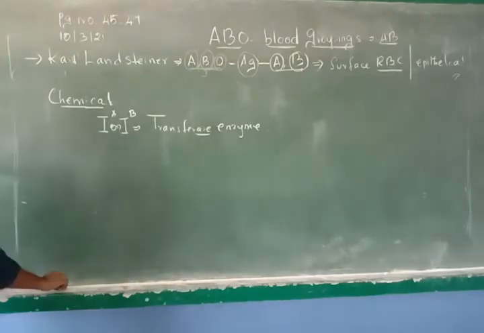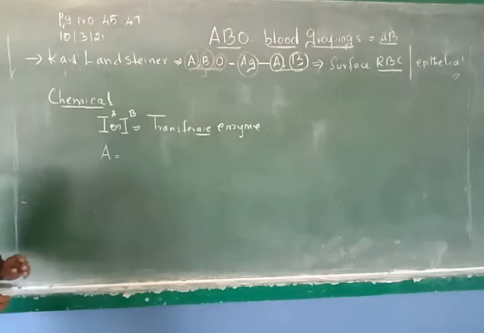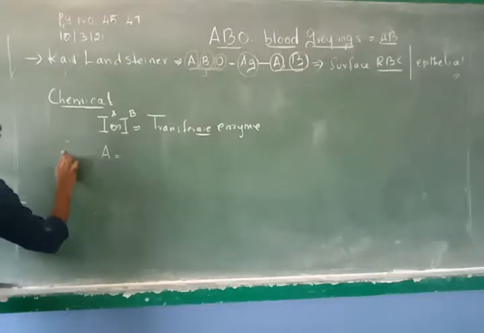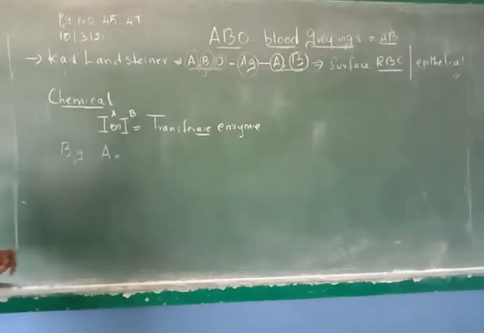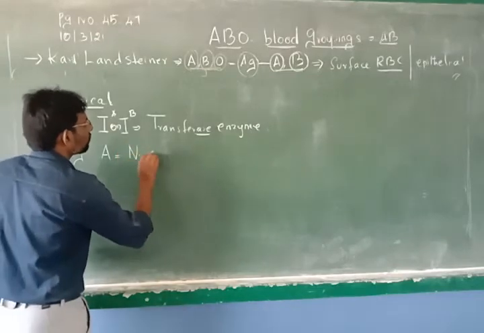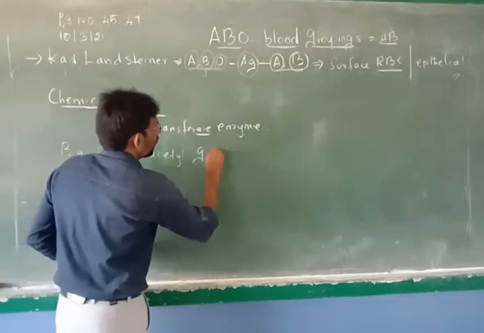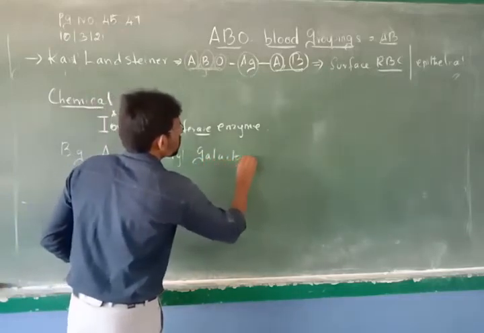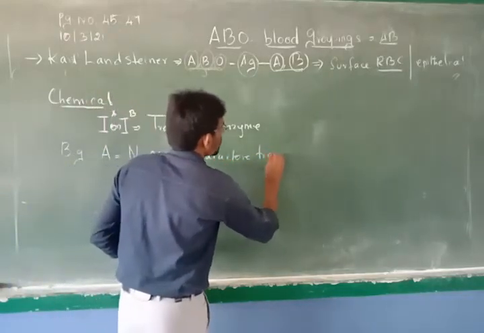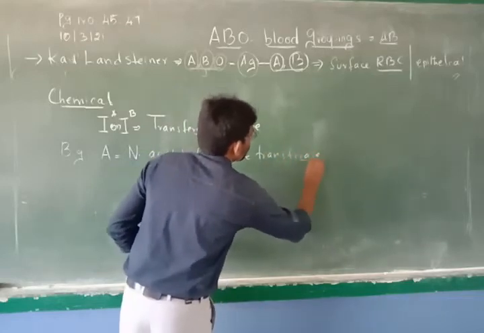Now when you talk about blood group A, B, G for blood group. Okay. So the person who has blood group A will have an enzyme called N-acetyl galactose transferase enzyme. Okay.